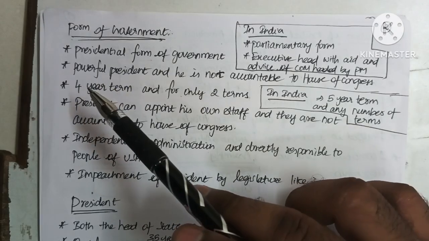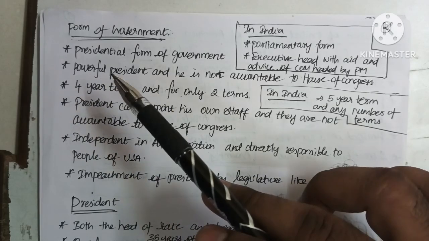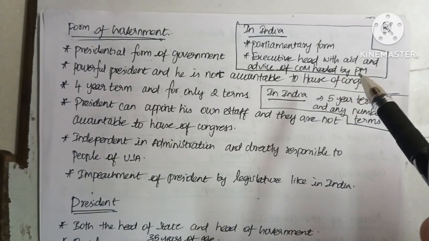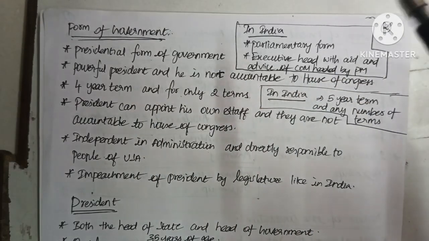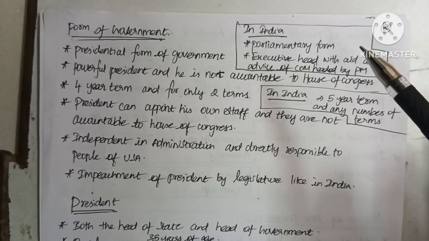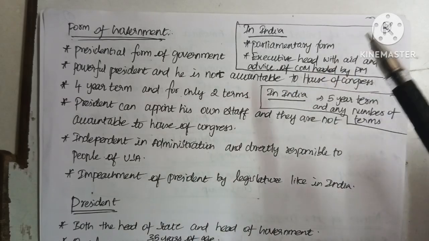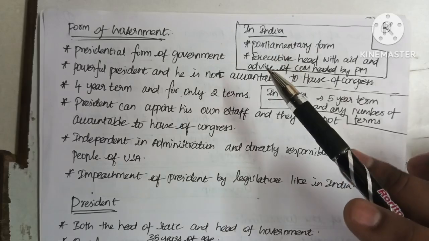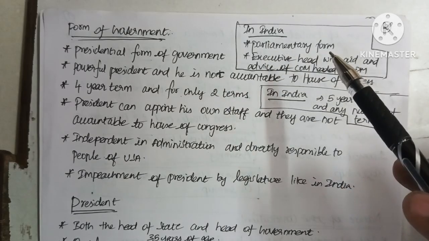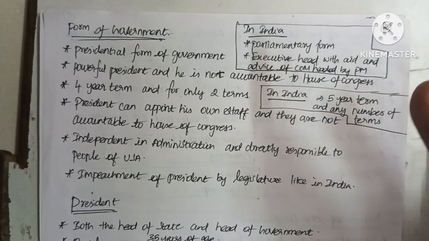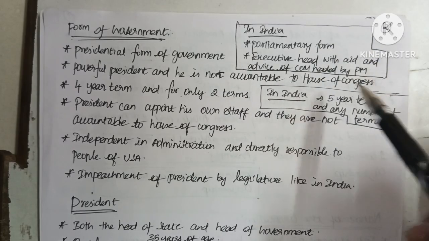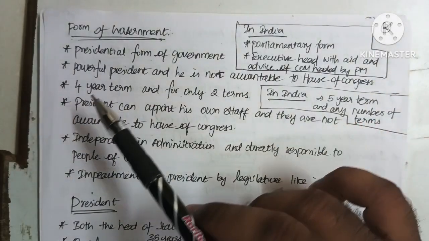In the USA, the president is the most powerful one. The USA has a most powerful president and he is not accountable to the House of the Congress. So in the USA, the president has real executive power. But in India, the president is only a nominal head. He has powers, but the real powers vest with the prime minister only.